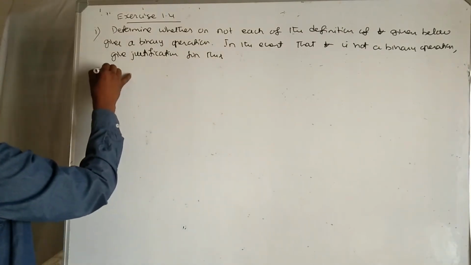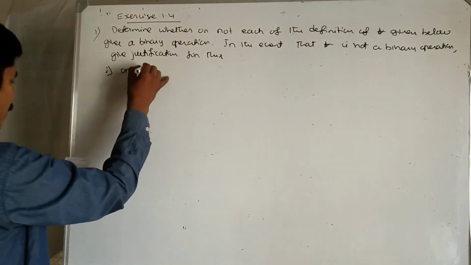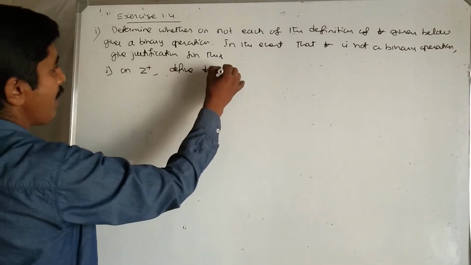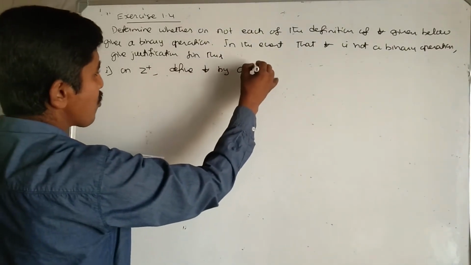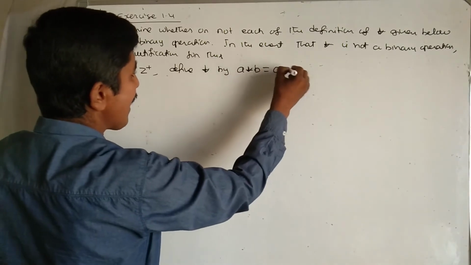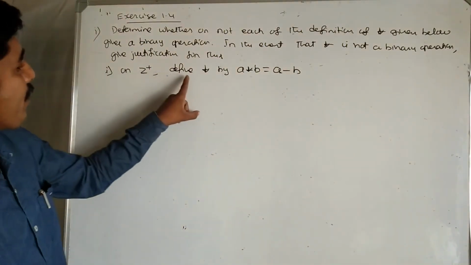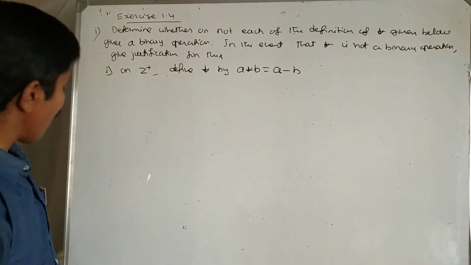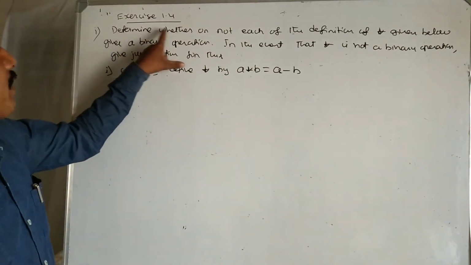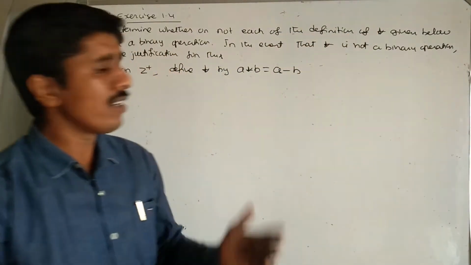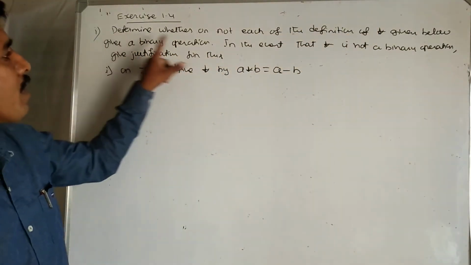First subproblem: on Z plus, define star by A star B equal to A minus B. Read the problem: determine whether or not each definition of star gives a binary operation.